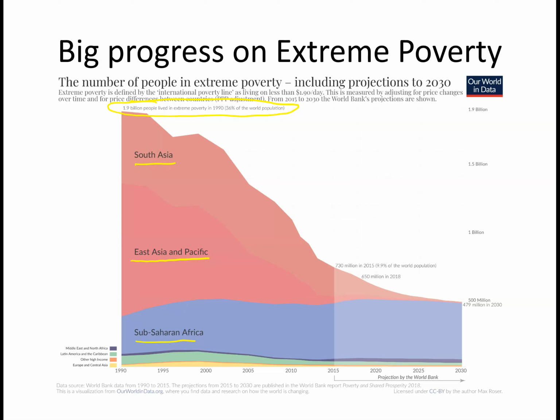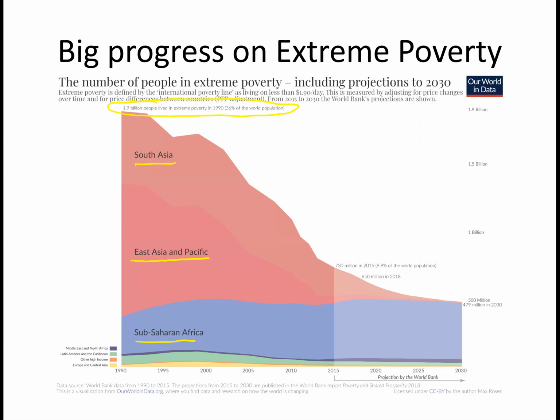And the Pacific. I believe the East Asia numbers also include what many people call Southeast Asia, because there's also been a tremendous fall in poverty in Vietnam, in Indonesia, in Thailand, etc.